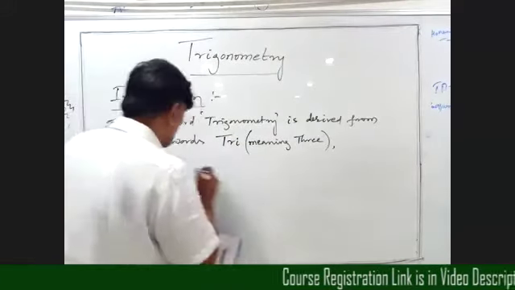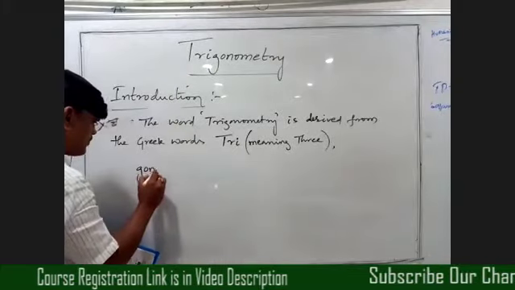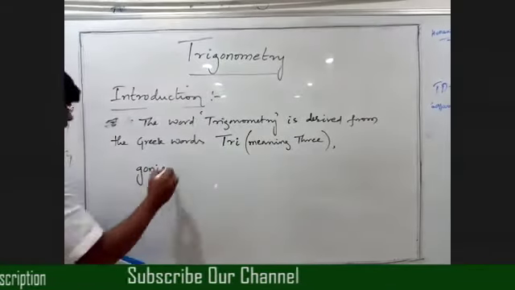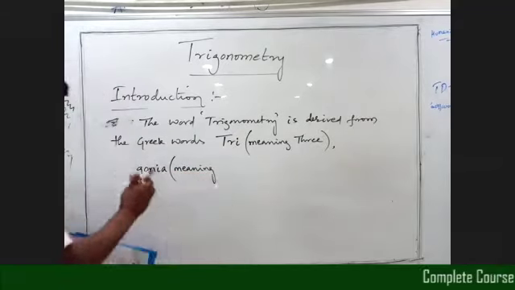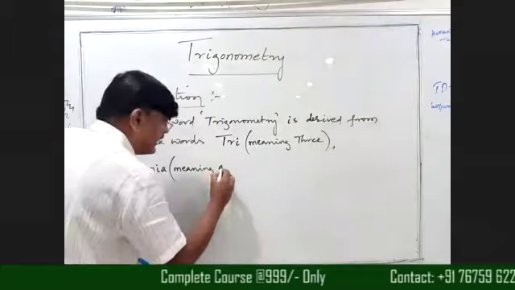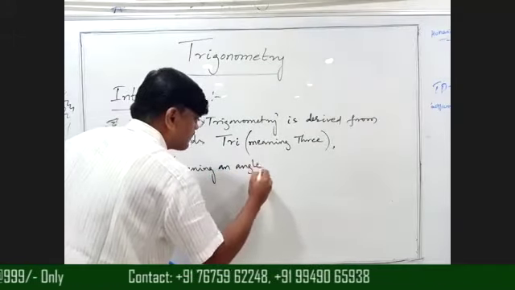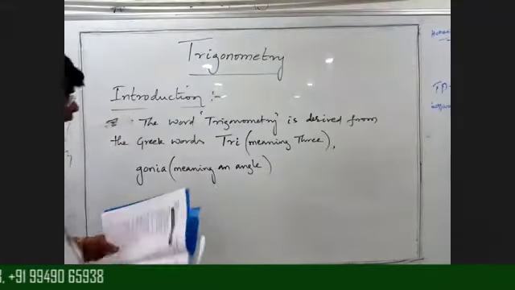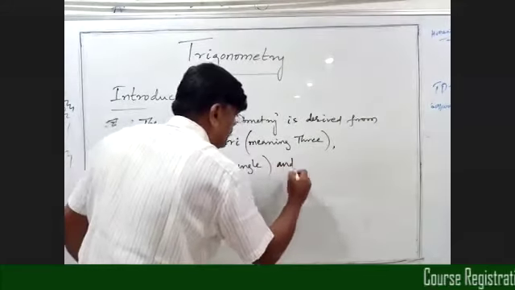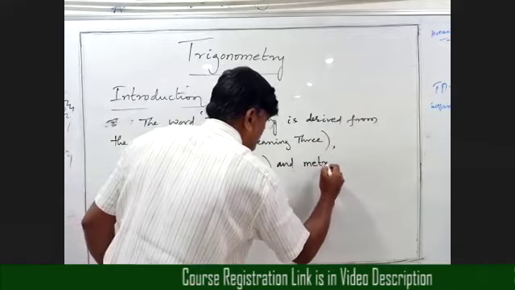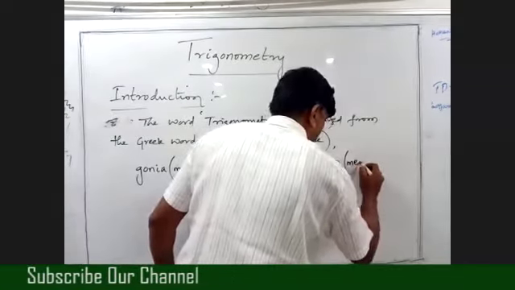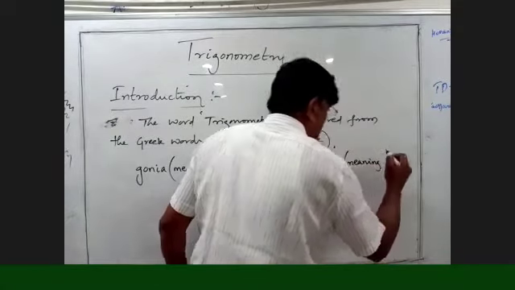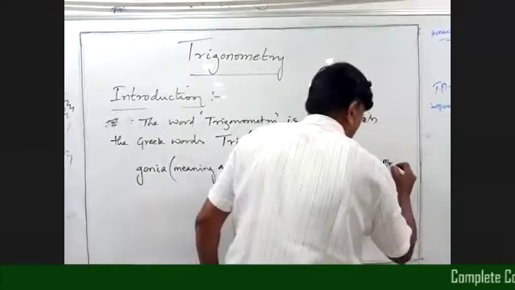Next, gonia, in brackets meaning. The meaning of this word gonia is an angle. Okay, beta. And metron, in brackets meaning measure. Okay, beta, clear?